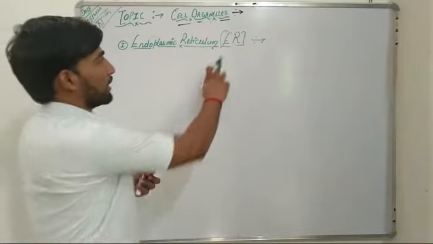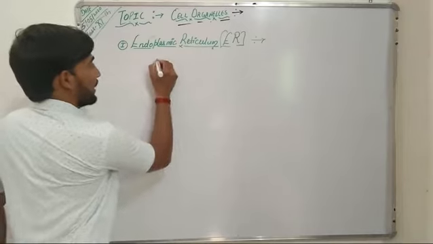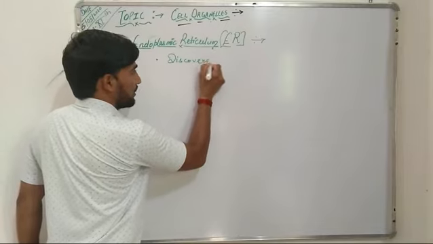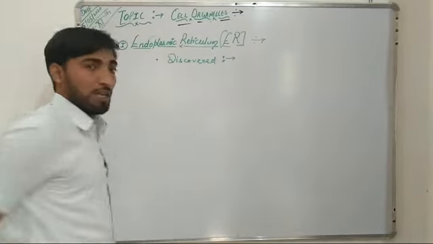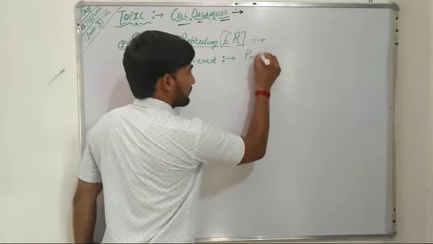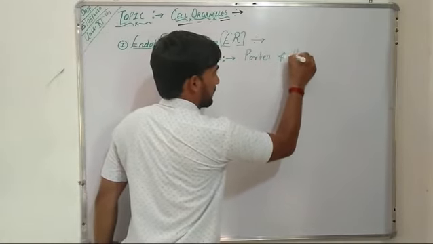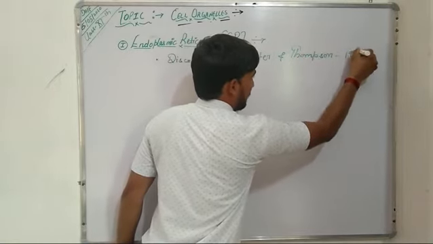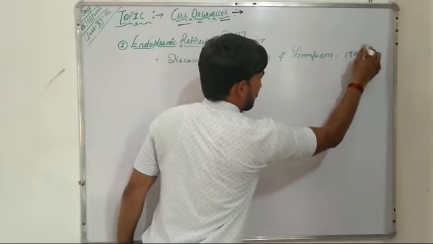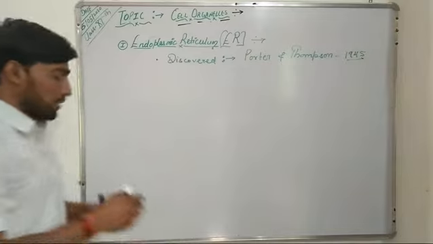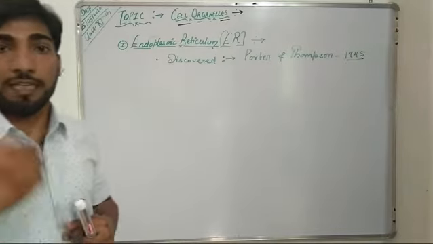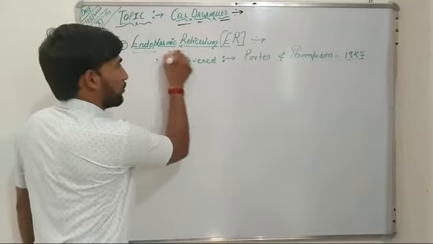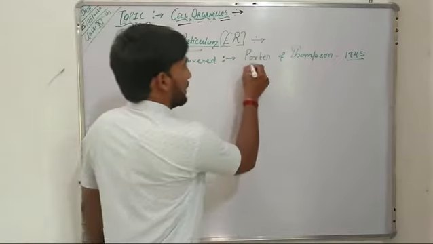This endoplasmic reticulum, that is ER, was independently discovered by two scientists, Porter and Thomson, in 1945.